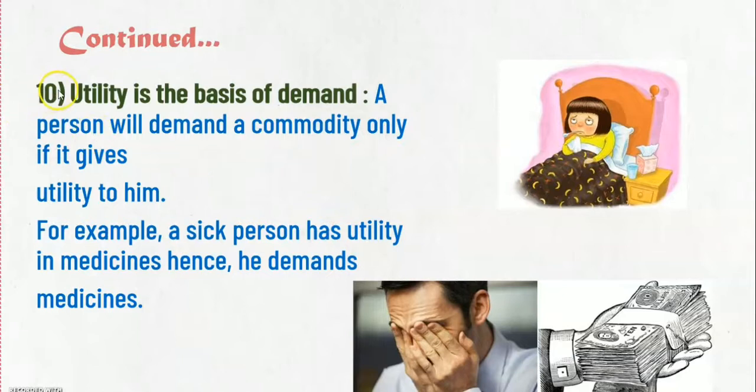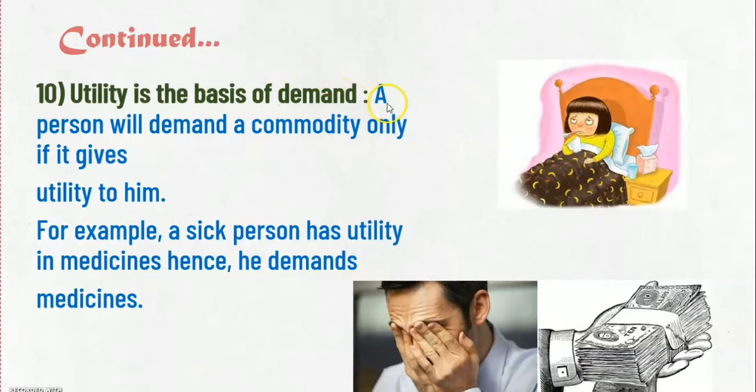Now see the 10th one, utility is the basis of demand. Students, whenever a product has utility, only then are we buying that particular product. If I need a mobile phone, then only I can say yes, mobile phone has utility and therefore I want to buy a mobile phone. Being a teacher, I just want to teach you in the class, and therefore I need chalk. And therefore the chalk has utility and I am going to demand chalk.